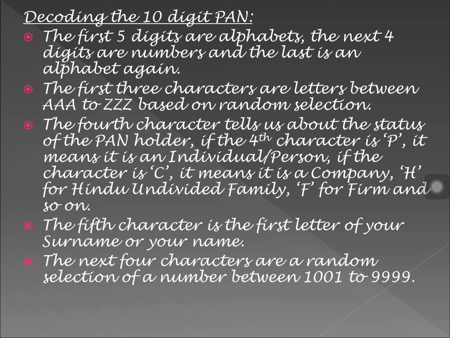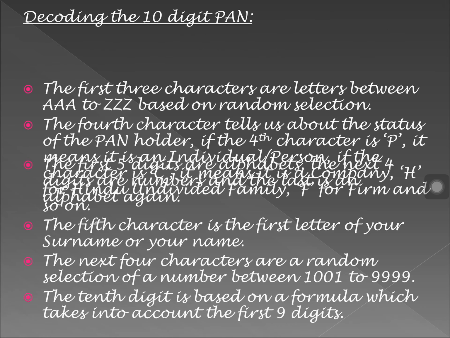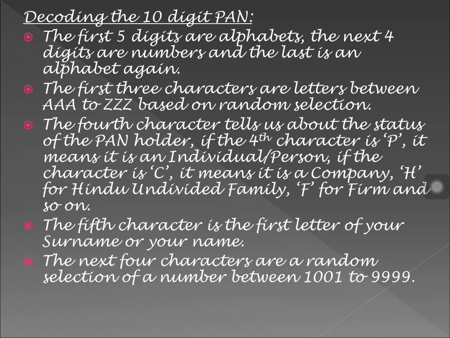If the fourth character is P, it means it is an individual. If the character is C, it means it is a company. H for Hindu undivided family, F for firm, and so on. The fifth character is the first letter of your surname or your name. The next 4 characters are a random selection of a number between 1001 and 9999. The 10th character is based on a formula which takes into account the first 9 characters.